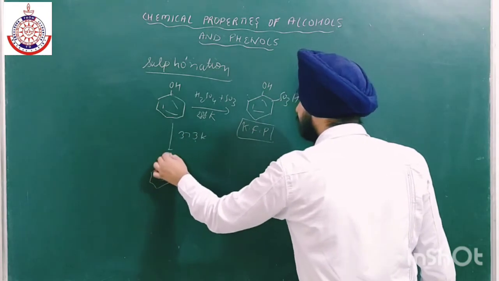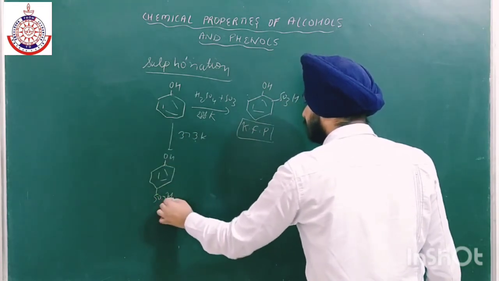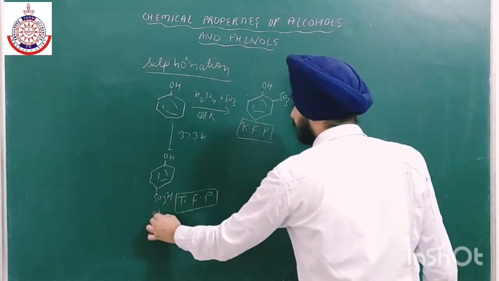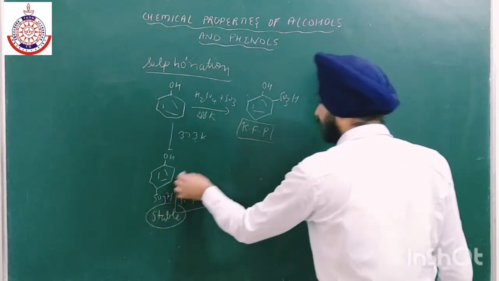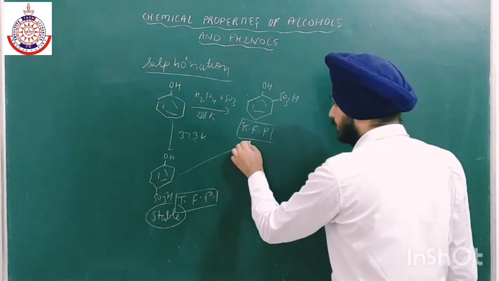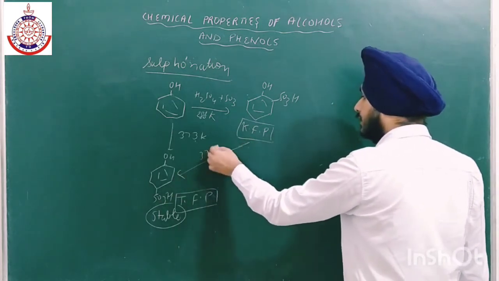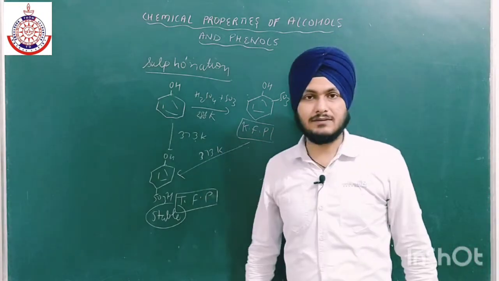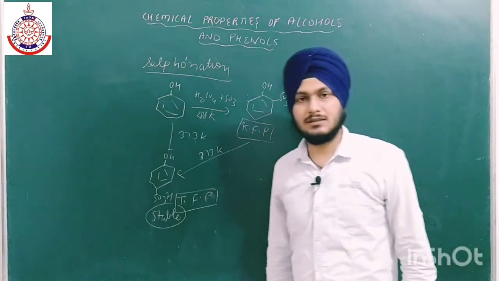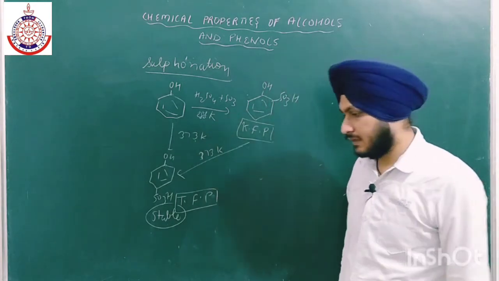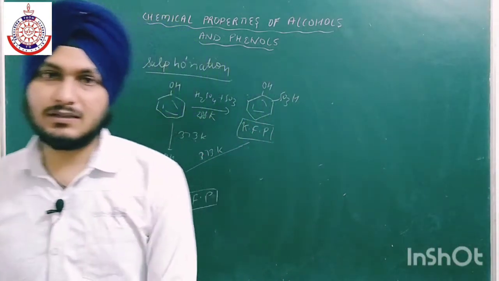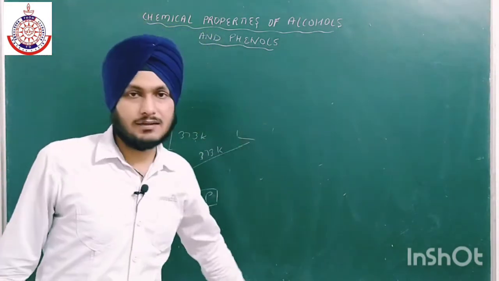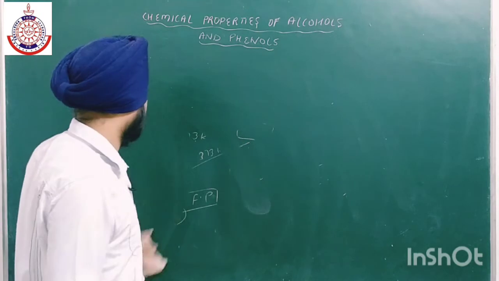thermodynamically favored product will form, and which is para, the thermodynamically favored product, and it is more stable. This is more stable, and we can also convert this product into this product at 373 Kelvin. Just heat this kinetically favored product up to 373 Kelvin, and we will get the more stable product. Okay, so thermodynamically favored products are more stable than kinetically favored products. बस ये अभी kinetically favored products जो है वो faster बनते हैं. ठीक है.